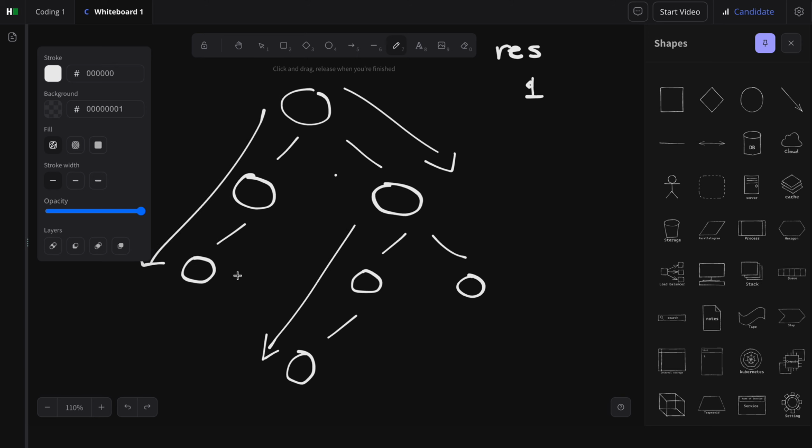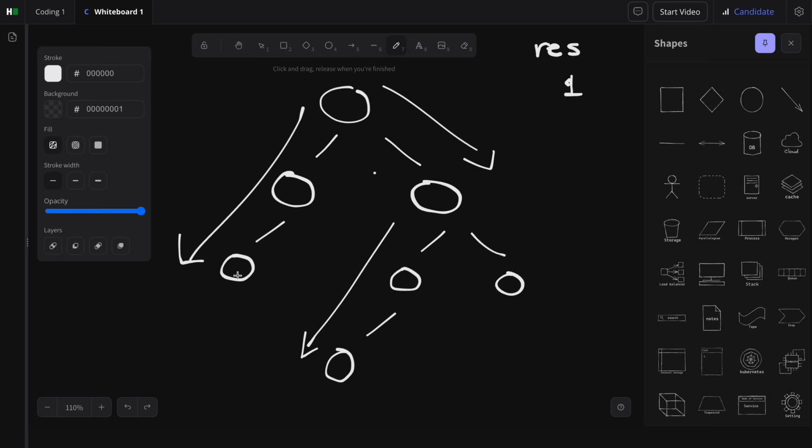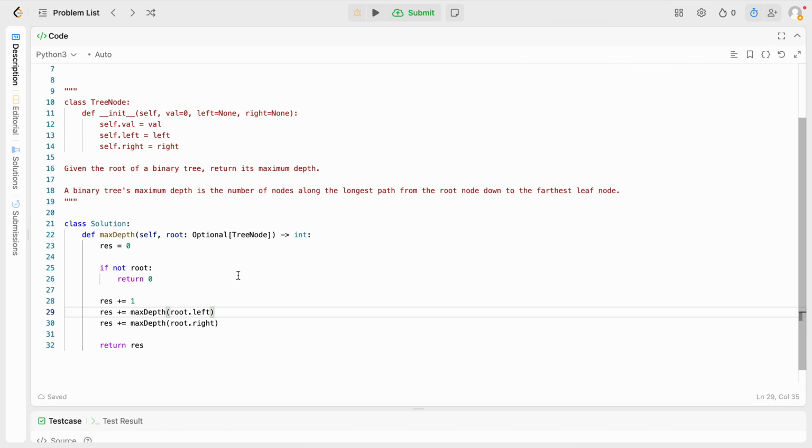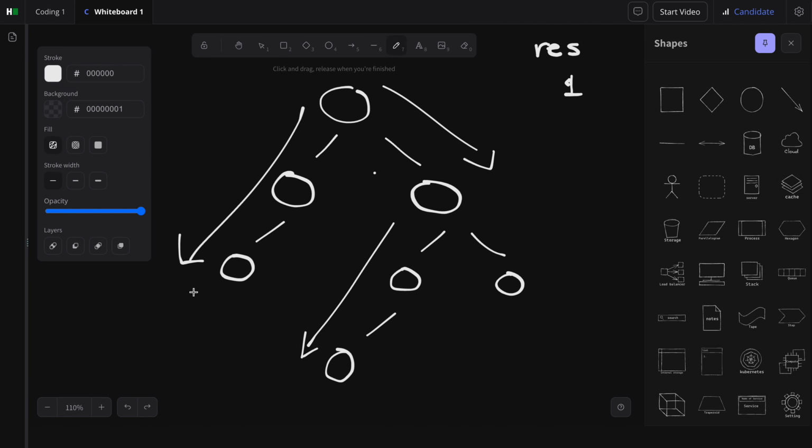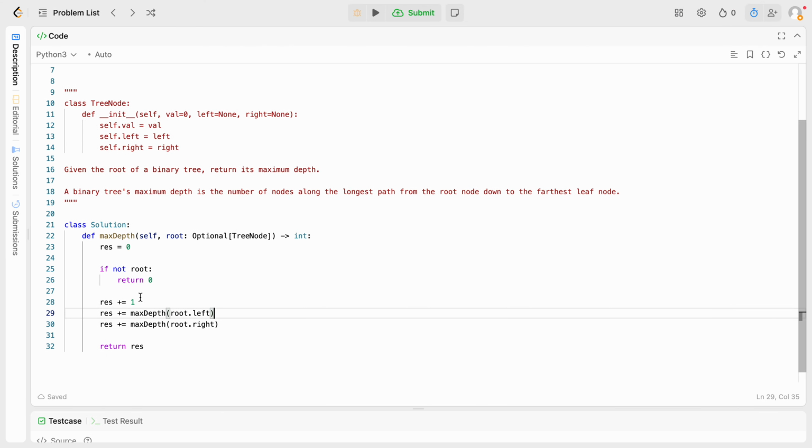Root is not none, so it doesn't return 0, but it does know res is equal to 1. Then it tries calling max on this, but we can see that this node here has no left subtree, so it will return 0. Same thing with the right, no right subtree, so it returns 0.